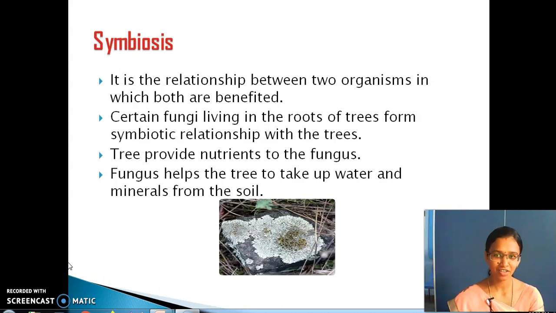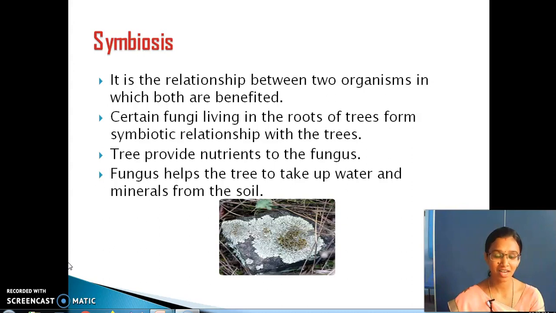Now we will continue with the last session. What we have seen in the last session is about the heterotrophic mode of nutrition in plants. What are the two types we have seen? Tell me. Insectivorous and then parasitic. Yeah, very good. Clap for yourself.